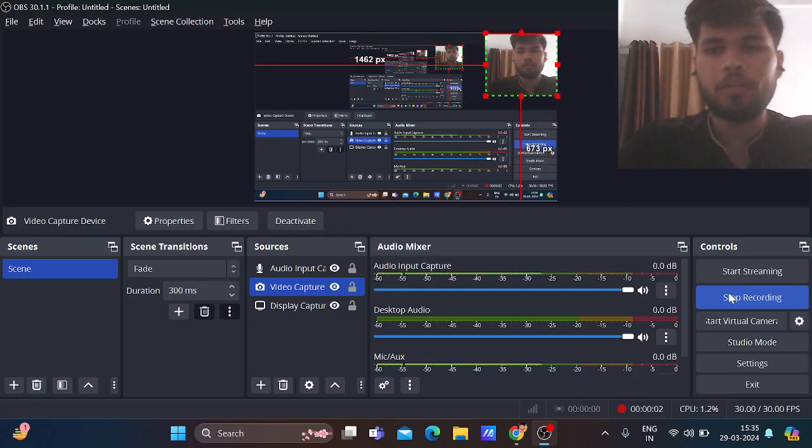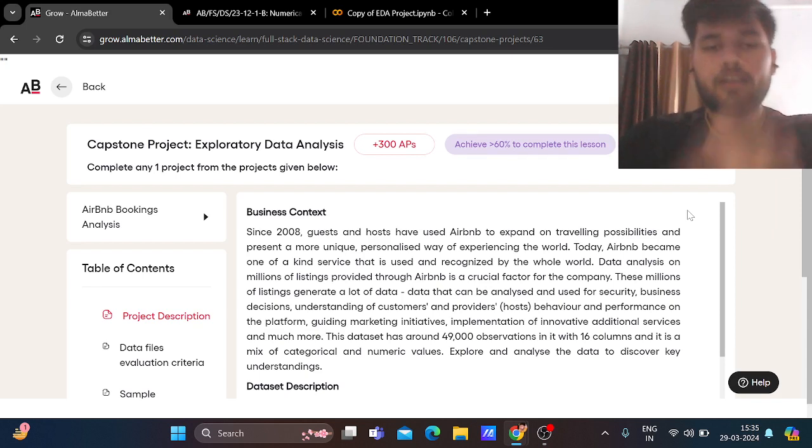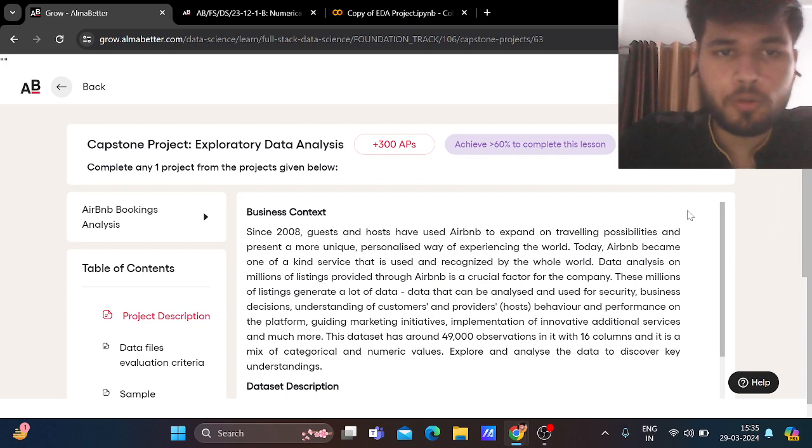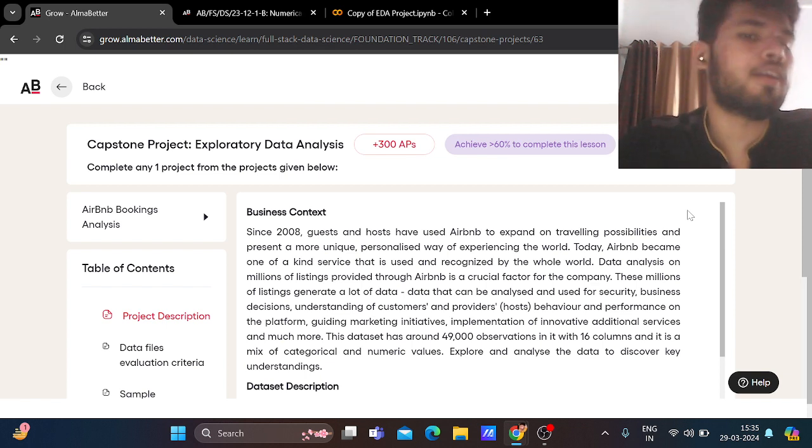Hey everyone, my name is Siddharth Deshpande and I'm here to explain Capstone Project 2 of exploratory data analysis. The topic of my project is Airbnb booking analysis.